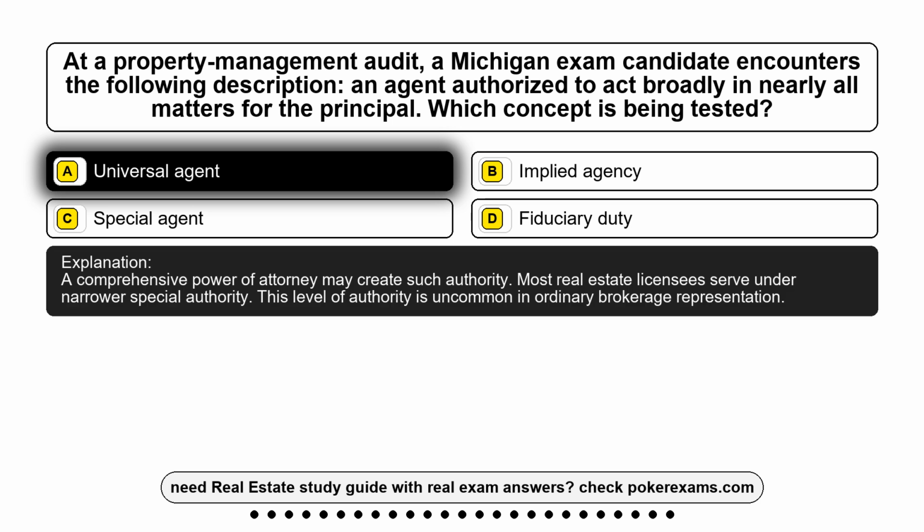A comprehensive power of attorney may create such authority. Most real estate licensees serve under narrower special authority. This level of authority is uncommon in ordinary brokerage representation.